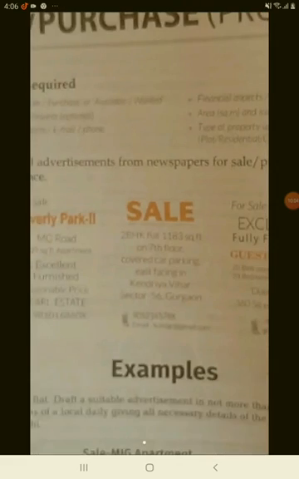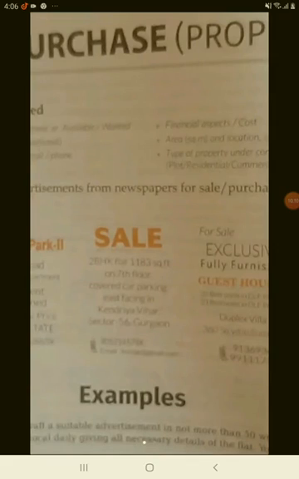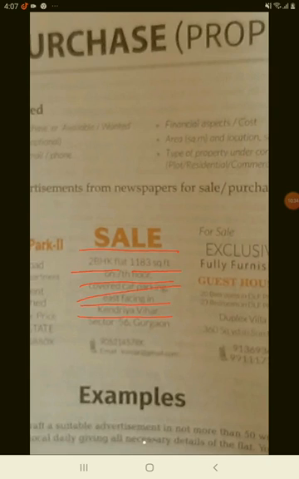Now, let us look at this. Again, there is another advertisement. We will go through this again. There is a for sale mentioned here, and then they have mentioned the apartment is a 2 BHK flat with this floor area, and then on which floor it is available. What are the benefits? What are the perks that come along with it? It has covered car parking. It is east facing. It is in Kendriya Vihar, which is the location, along with the sector number and the area, and the telephone number. So this is all it takes.